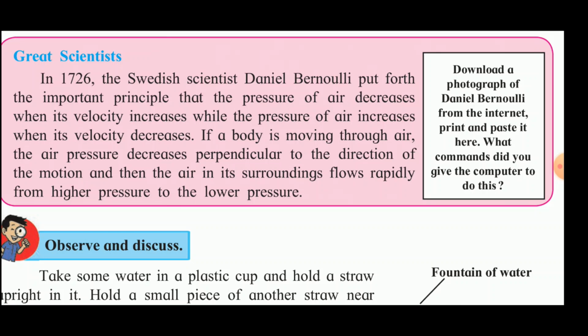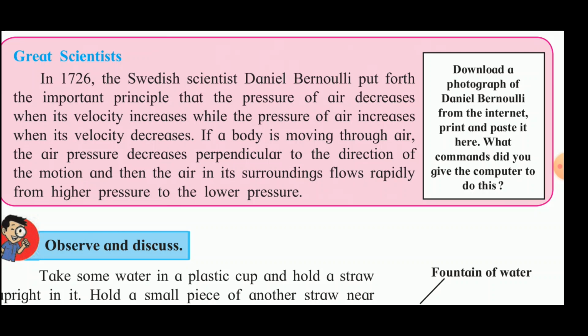He said that the pressure of the air decreases when its velocity increases, while the pressure of the air increases when the velocity decreases. So if a body is moving through the air, pressure decreases perpendicular to the direction of motion of the air, and then the air in its surrounding flows rapidly from higher pressure to lower pressure. Okay, so this is Bernoulli's principle.